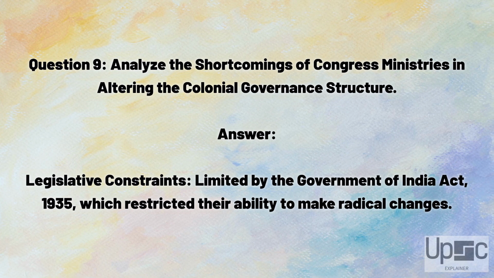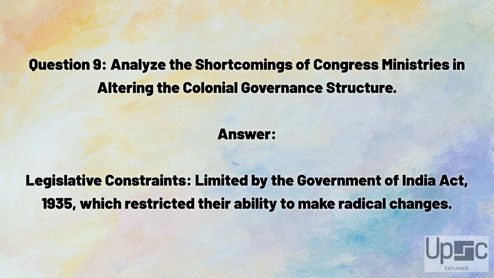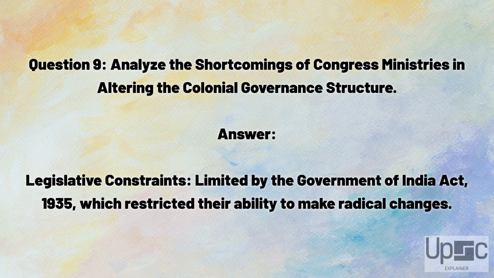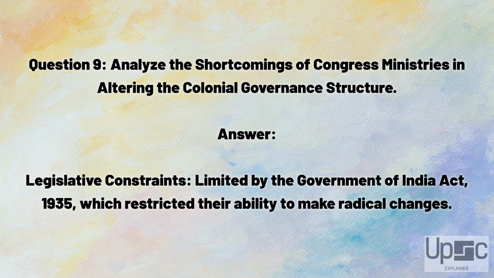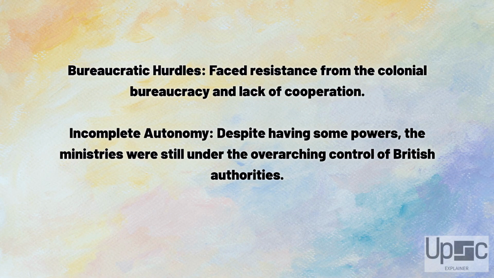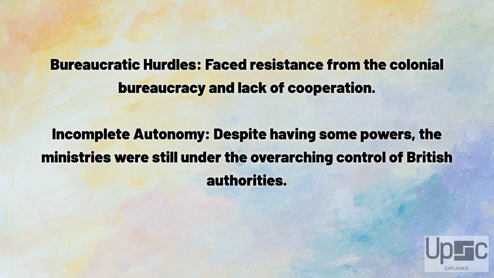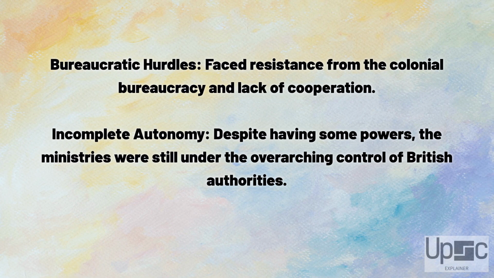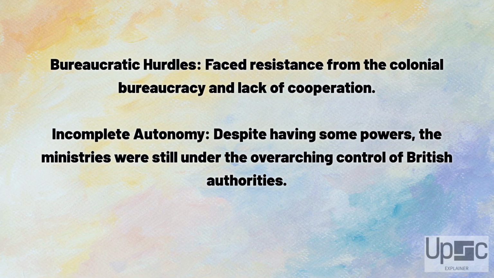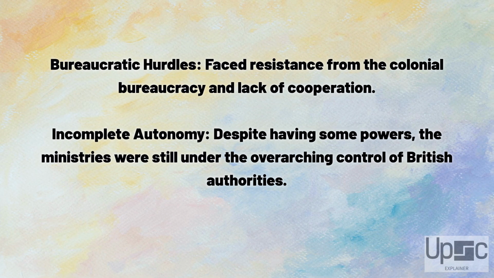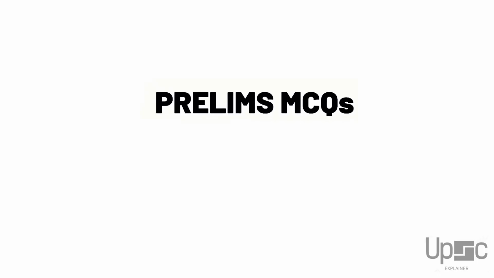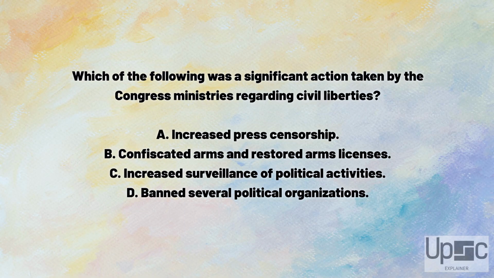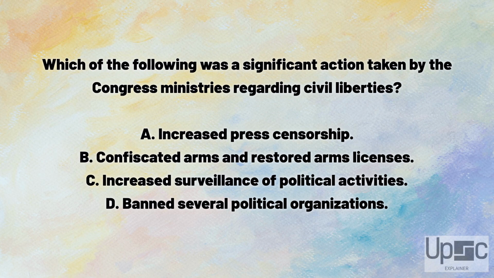Answer. Legislative constraints, limited by the Government of India Act, 1935, which restricted their ability to make radical changes. Bureaucratic hurdles, faced resistance from the colonial bureaucracy and lack of cooperation. Incomplete autonomy. Despite having some powers, the ministries were still under the overarching control of British authorities. Prelims MCQs. Which of the following was a significant action taken by the Congress